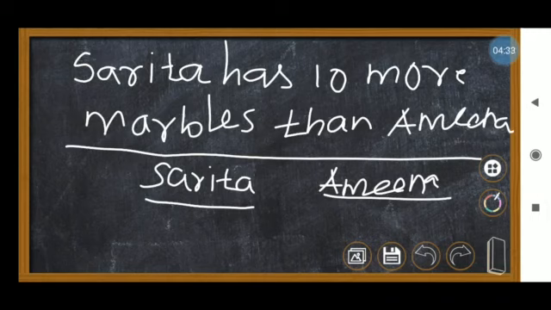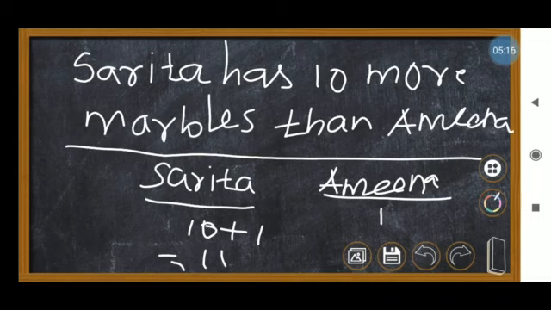For example, if Amina has one marble, how many marbles does Sarita have? Amina is having one marble, but the statement is Sarita has 10 more marbles than Amina. So 10 plus 1 equals 11. We can write this, but they didn't mention that Amina has only one marble. They didn't mention how many marbles Amina has.